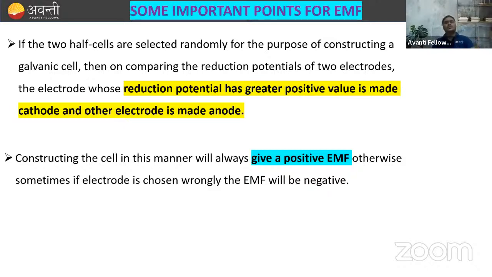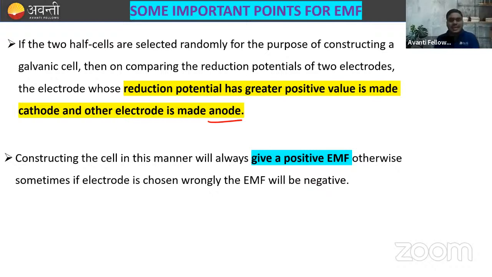Now let's see some important points for the EMF, right? So what are the important points for the EMF, beta? If two half cells are selected randomly for constructing a galvanic cell, then on comparing the reduction potential of the two electrodes, the electrode whose reduction potential has the greater positive value is made cathode and the other is made anode. I also told you this, that those having the higher reduction potential positive value is made cathode and the other electrode is made anode.